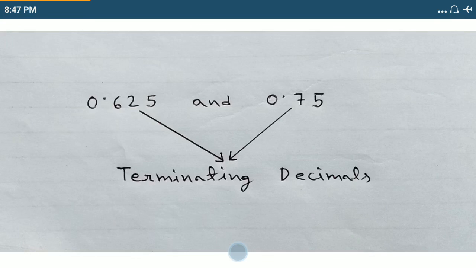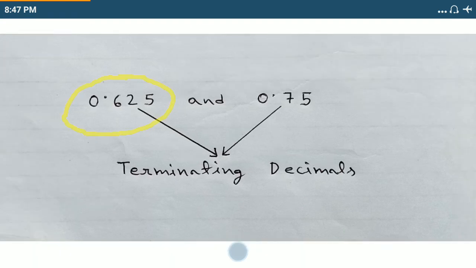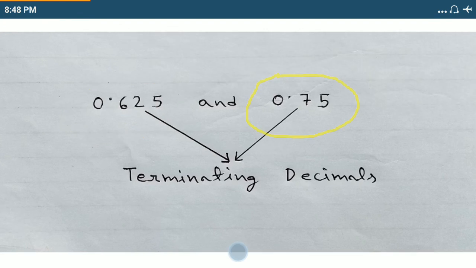Why? Because see, 0.625, there is a stop. This decimal has ended at 5. And this one, 0.75, there is a stop.